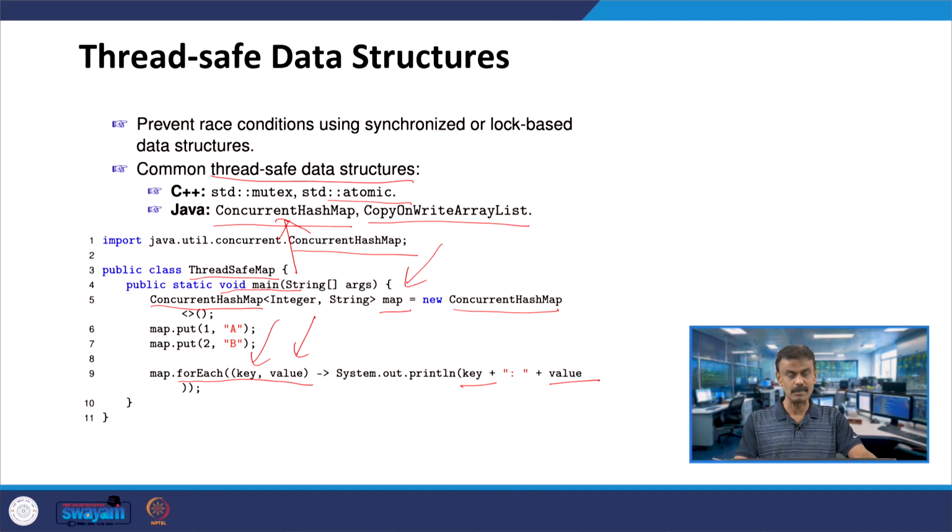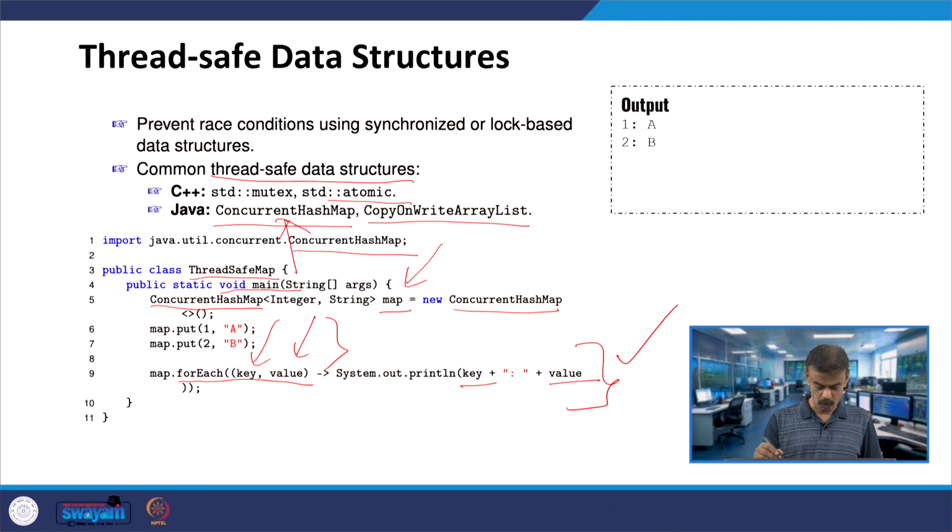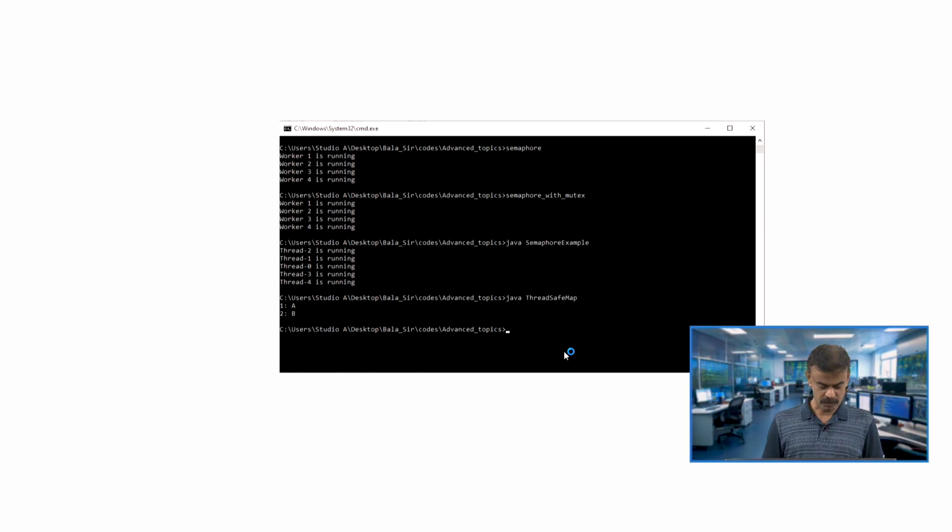So, 1 and 2 are nothing but the keys, and the corresponding value should also be printed when you are calling this. So, both will be printed. When I run the code, I have to get the output 1 colon A for the first, and then 2 colon B, which will also be printed. This we will see in Java. Let us go to the Java compiler and run the code. Yes, when you run the code, you can see the output: 1 colon A, 2 colon B.